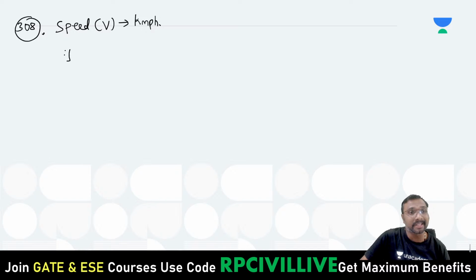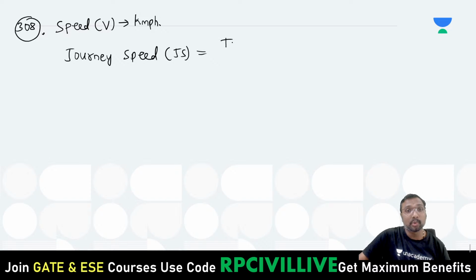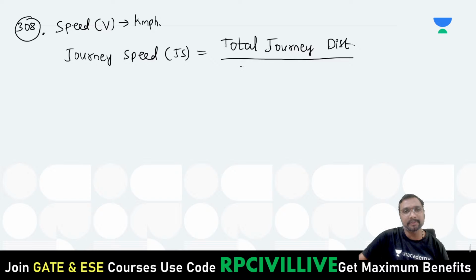What are the different types of speeds you are having if you just observe? The first one is your journey speed. What is that journey speed? JS, you can say. Total journey distance. What is the journey speed? Total journey distance divided by which one? Divided by the journey time, right? The total journey time.